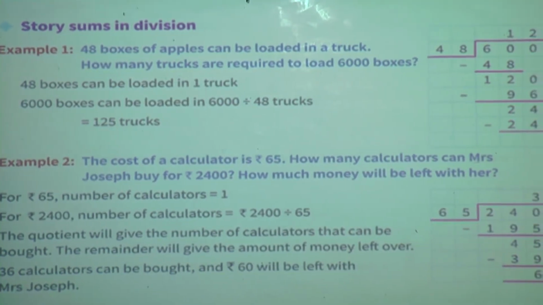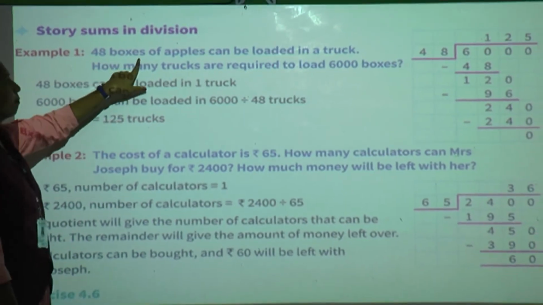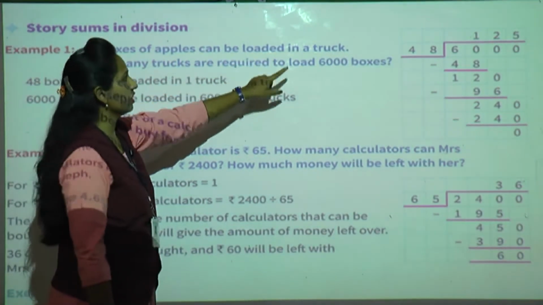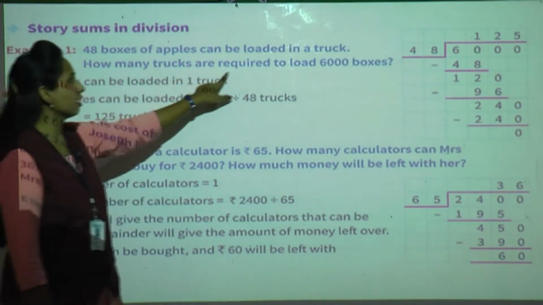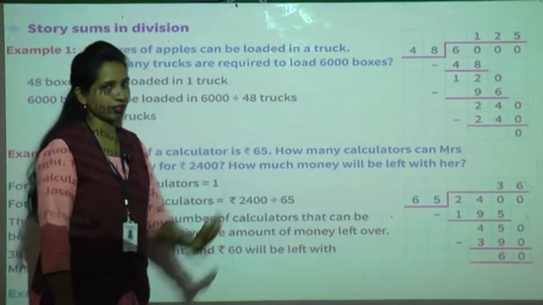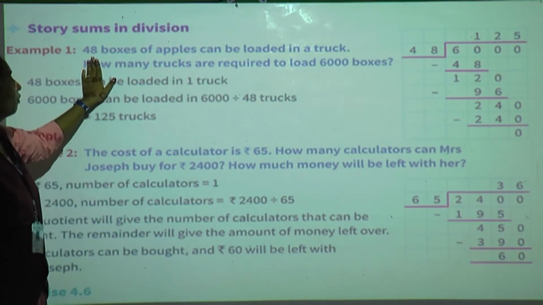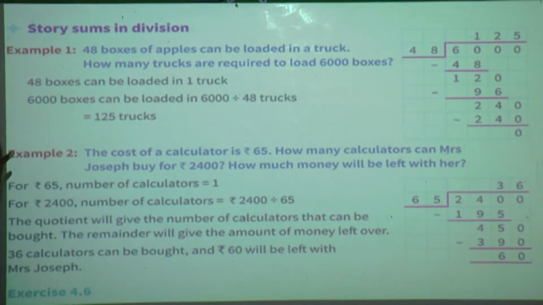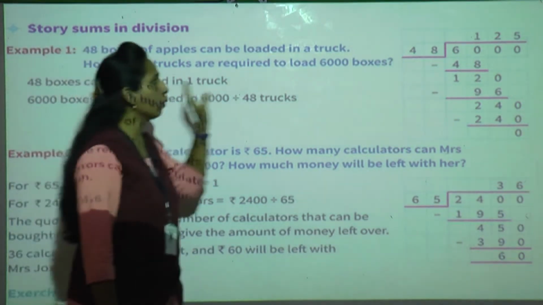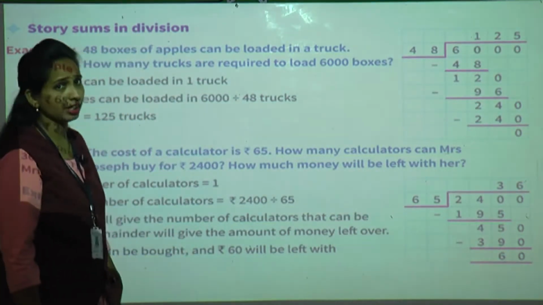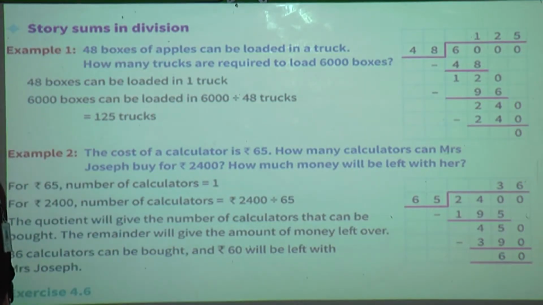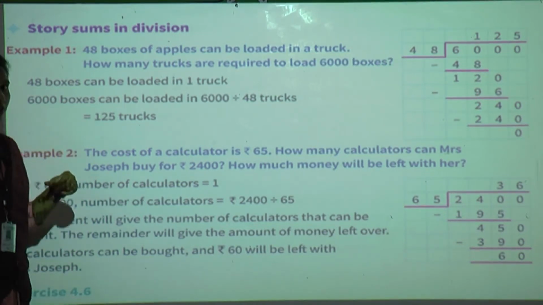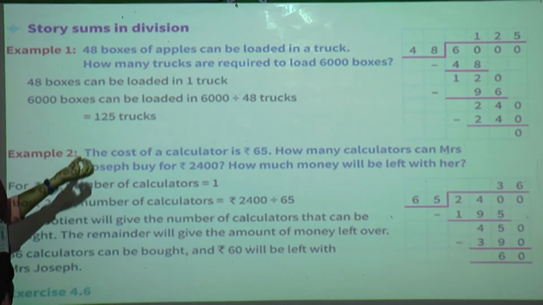Now what is the first example? 48 boxes of apples can be loaded in a truck. How many trucks are required to load 6,000 boxes? See what they are saying. 48 boxes of apples can be loaded in a truck. So in one truck, how many boxes can be loaded? 48. Now in the same way, they want to load 6,000 boxes, isn't it? How many boxes they want to load? 6,000. But what we have to find out, for 6,000 boxes, how many trucks we require.